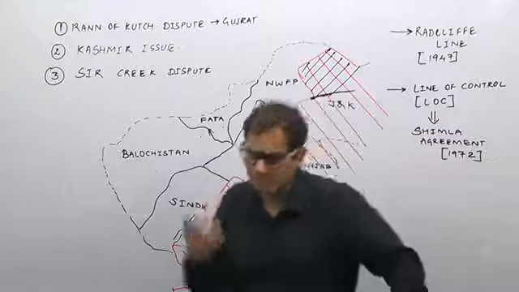This part is Pakistan occupied Kashmir. And this part of India is now the Aksai Chin region, which has been occupied by China. So here is Pakistan occupied Kashmir, and here is China occupied India, you can say. The Aksai Chin region is here, and Pakistan is here.